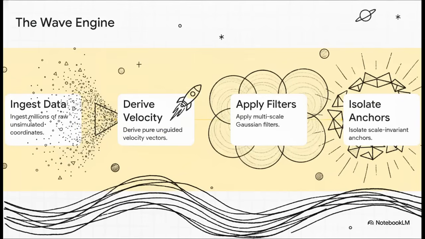To test if this actually works in reality, the team built a highly automated Python engine. And this engine executed 4 exact steps over and over again. First, it ingested millions of raw, unsimulated coordinates. Second, it derived pure, unguided kinetic velocity vectors without hard-coding any speed limits. Third, it applied multi-scale Gaussian filters, which is essentially like blurring the data to find the absolute most stable paths. And fourth, it isolated the scale invariant structural anchors, basically uncovering the core skeleton of the data. They really just wanted to see if raw, unguided kinetic geometry could successfully find structural stability entirely on its own.